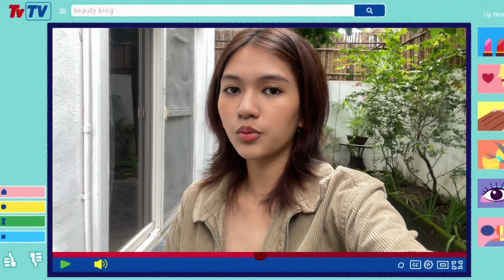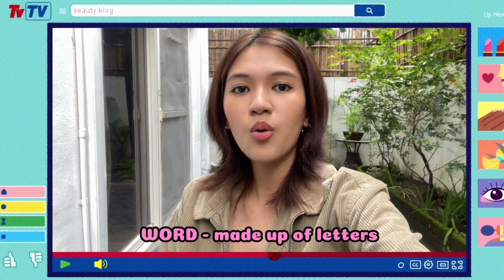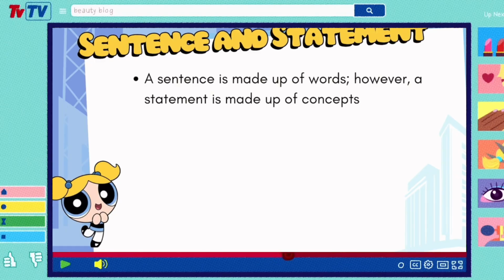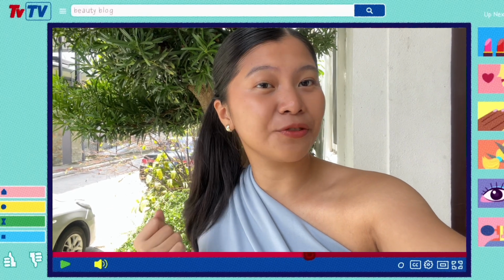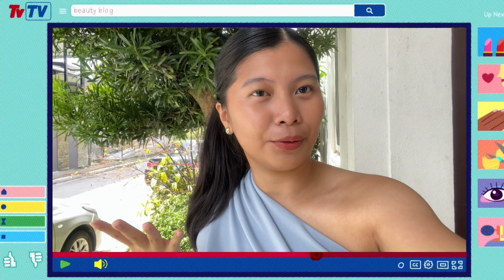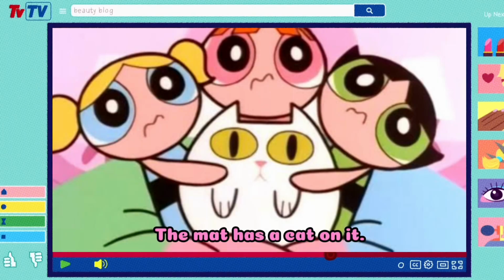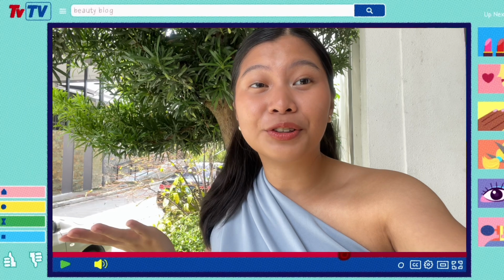Remember in our Unit 1 where we learned about concepts and words? A word is made up of letters, while a concept is made up of ideas. So, a sentence is made up of words, while a statement is made up of concepts. This could also be used in different sentences. Like for example, "the cat is on the mat" and "the mat has a cat on it." You see, same statement, different words.